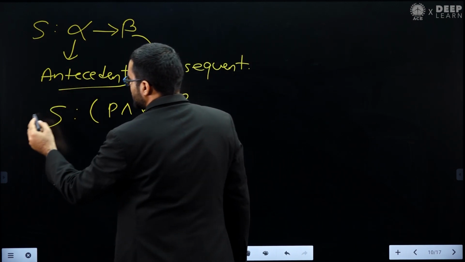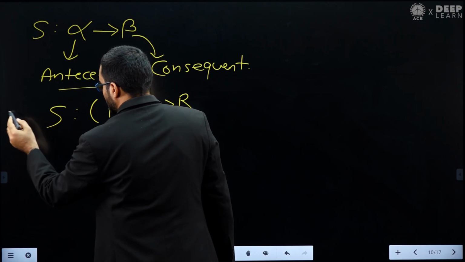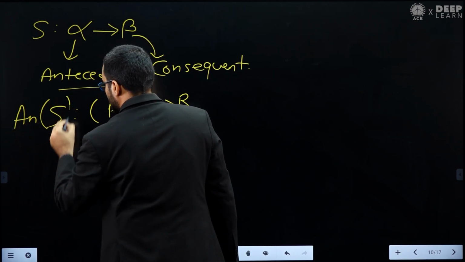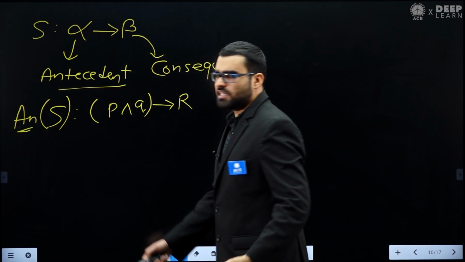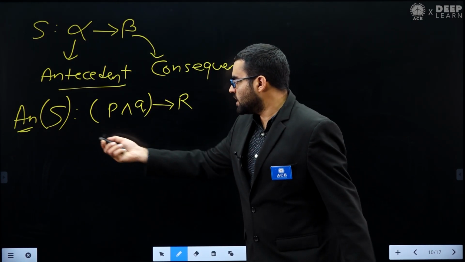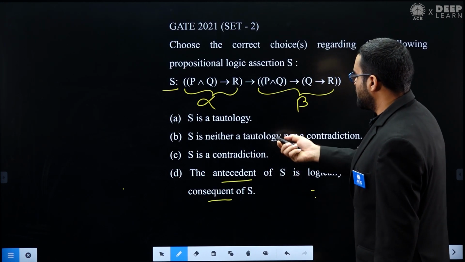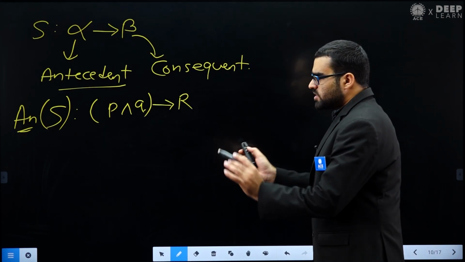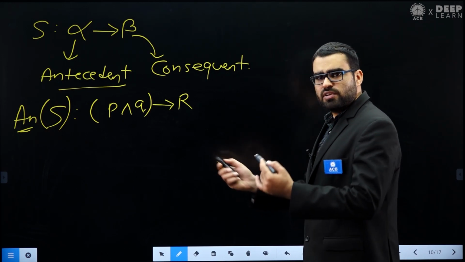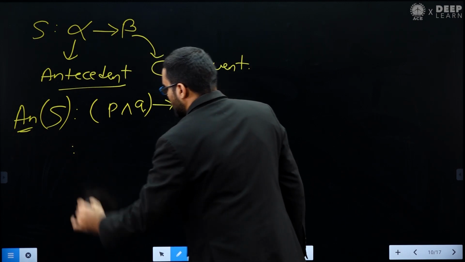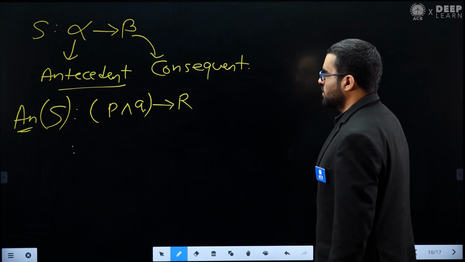What I am writing is basically the antecedent of S. Let me call it AN, meaning antecedent of S. So what is the antecedent of S? That is P and Q implies R, you can see. Now first let's solve this antecedent, then we will come back to the consequent. So what is this antecedent? Now here you can apply a formula.